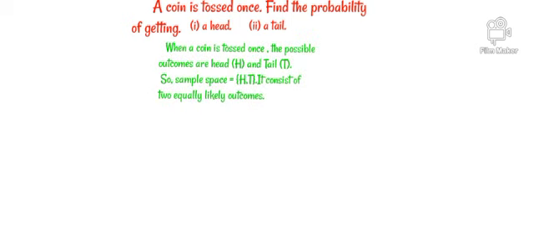Now let's take an example. A coin is tossed once. Find the probability of getting a head and a tail. You know, when a coin is tossed once, the possible outcomes are head, that is H, and tail, that is T. So sample space equals {H, T}. It consists of 2 equally likely outcomes.